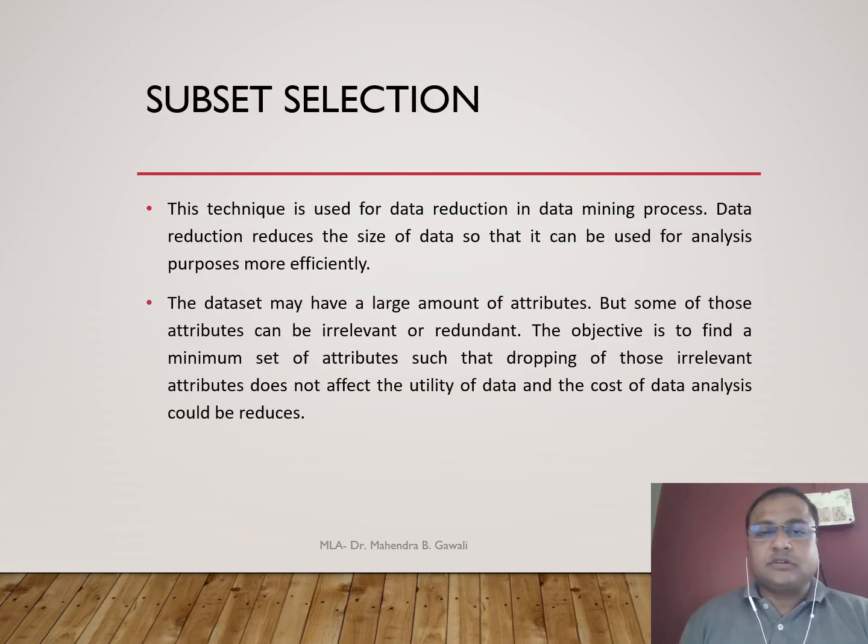Subset selection. This technique is used for data reduction in the data mining process. Data reduction reduces the size of data so that it can be used for analysis more efficiently. The dataset may have a large number of attributes, but some of those attributes can be irrelevant or redundant. The objective is to find a minimal set of attributes such that dropping the irrelevant attributes does not affect the utility of the data and the cost of data analysis can be reduced.